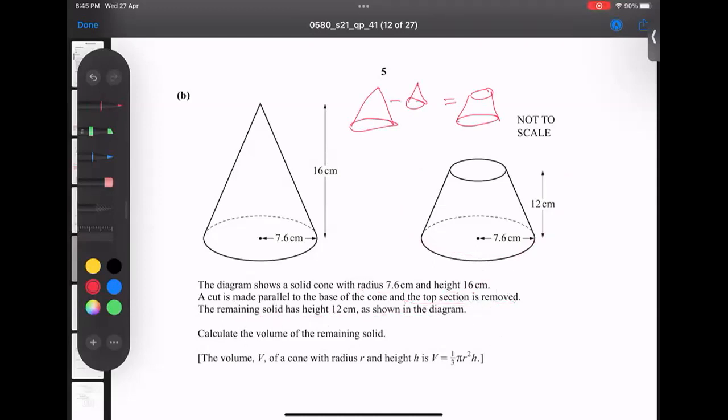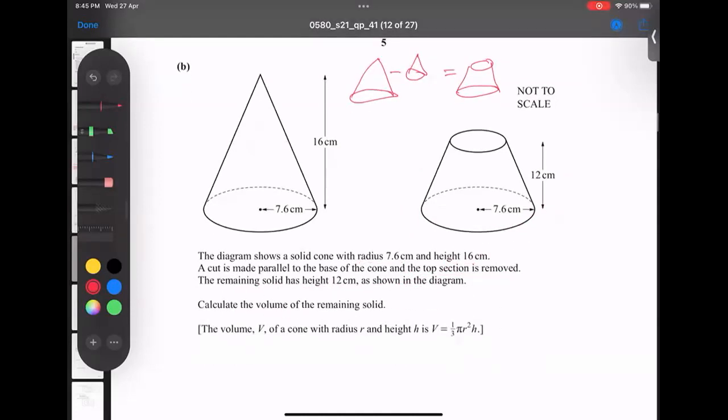Plan is very clear. How to get the volume of the remaining solid? First make a plan: bigger cone minus smaller cone.